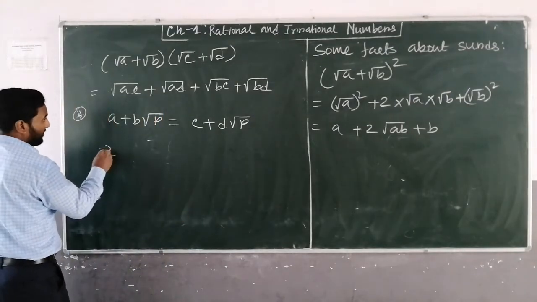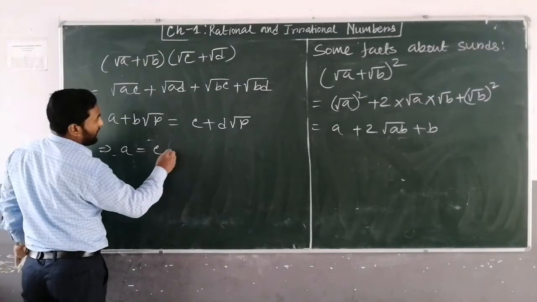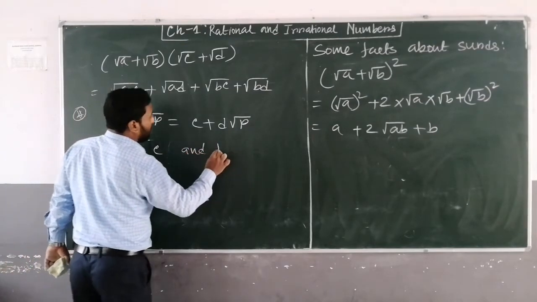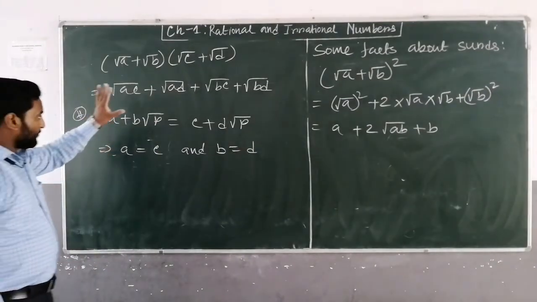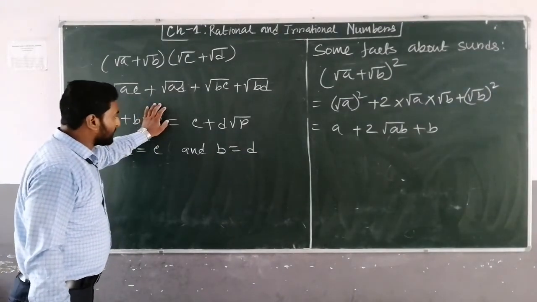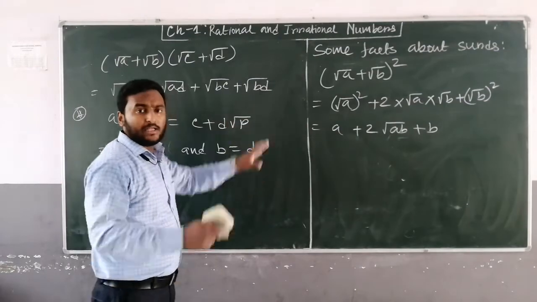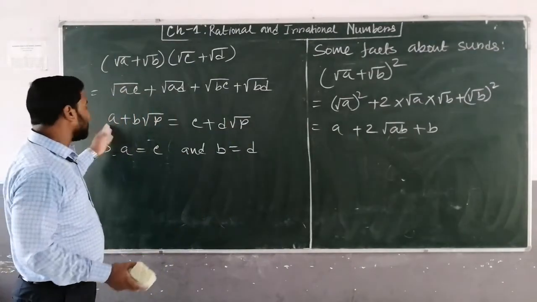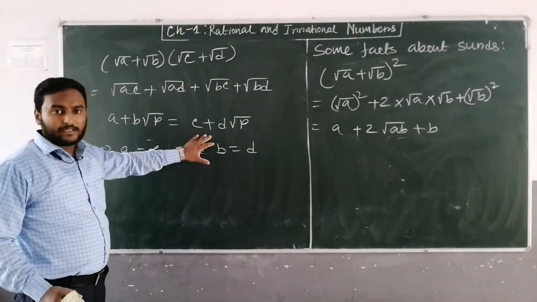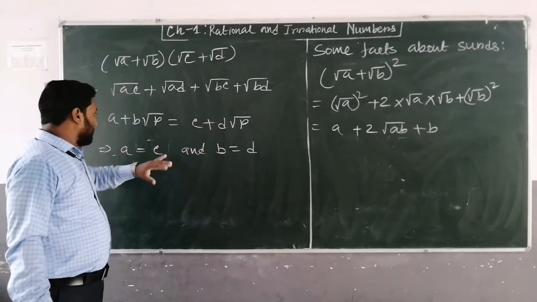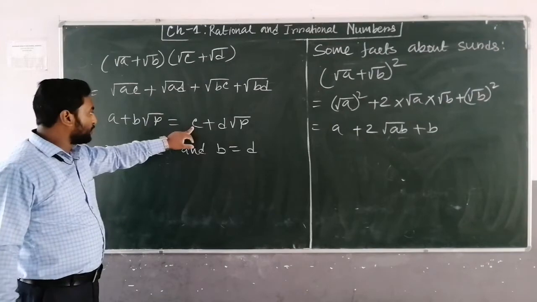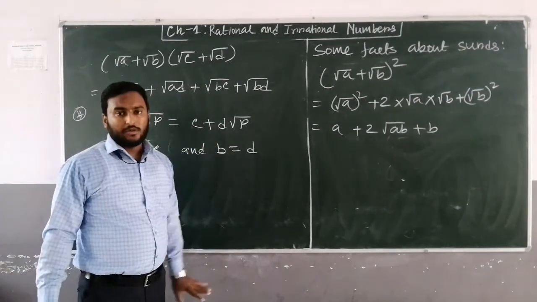In this case, a will be equal to c and b will be equal to d. Keep in mind, when the third portions are equal in both hand sides and no more surds are there, then we can compare that. Coefficient of the surd and the constant can be compared, and a will be equal to c and b will be equal to d.